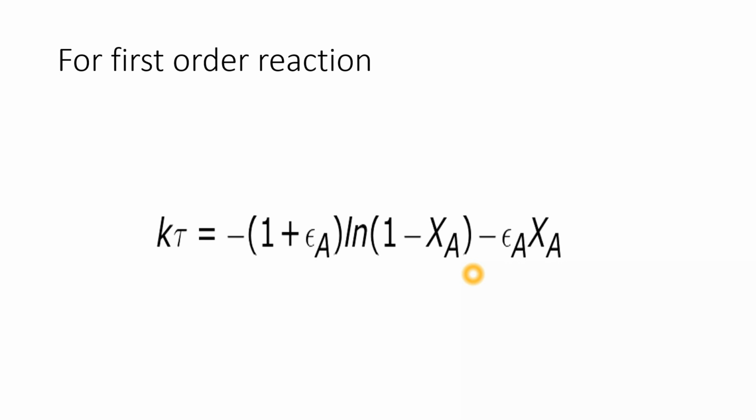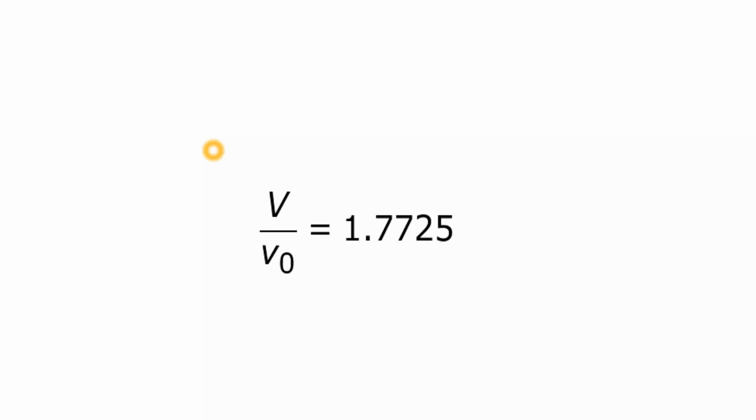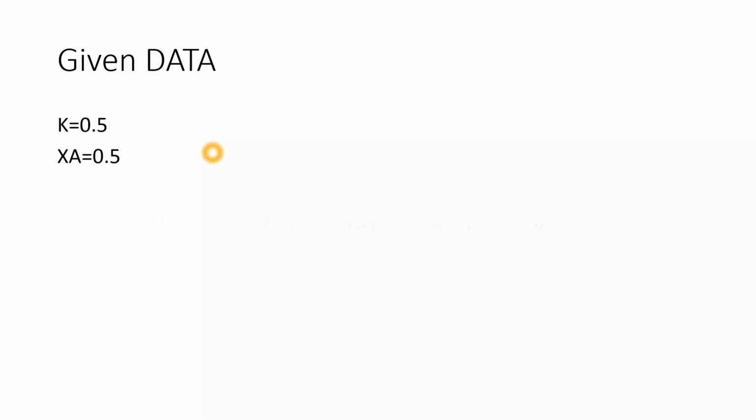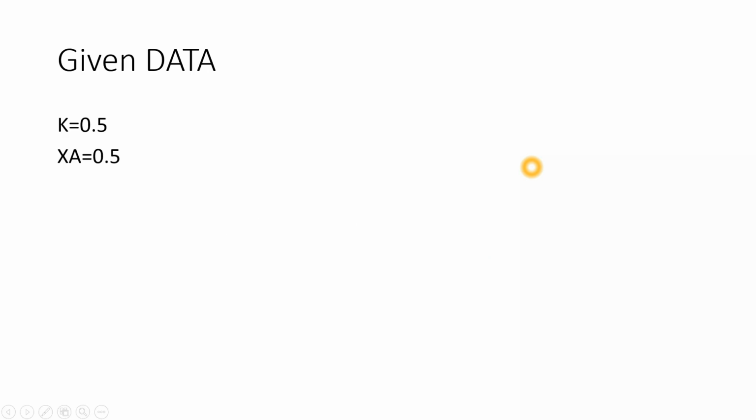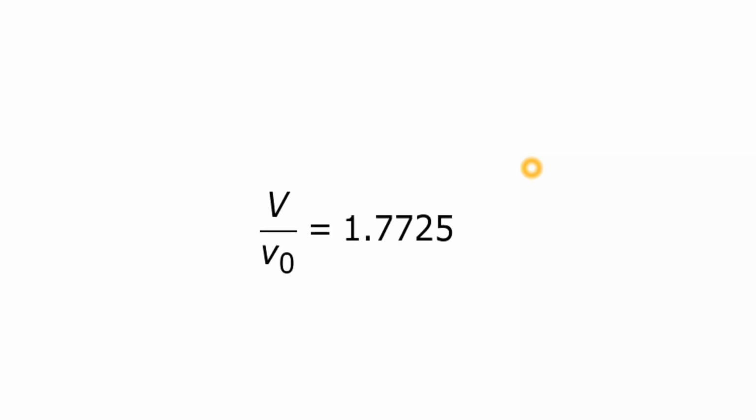So I have told you both methods. You can see here the given data: K is equal to 0.5 and X is equal to 0.5, since they have given 50% conversion, and the given rate equation is minus Ra equal to 0.5 Ca. So K was 0.5. If you put this in the equation, 2 by 0.5 ln(1 minus 0.5) minus 1 by 0.5 into 0.5, you will get V upon V naught. Finally, V by V naught is equal to 1.7725. This will be in seconds.